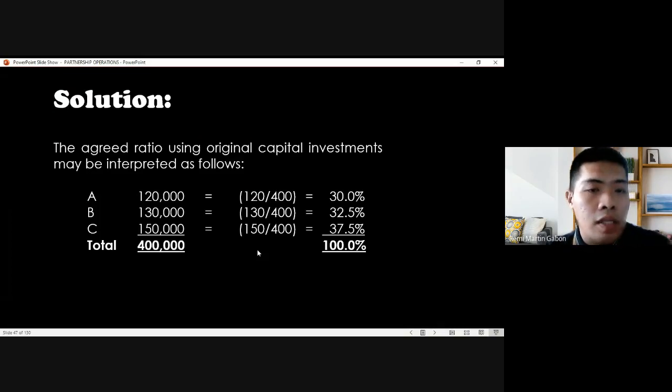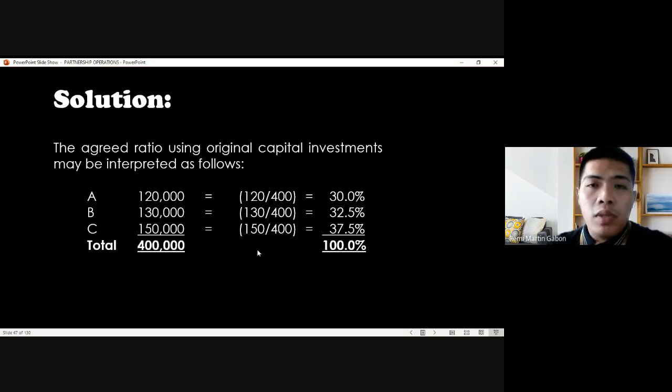The original capital investment totals 400,000. So we have 120 over 400, 130 over 400, and 150 over 400 respectively for A, B, and C. Or we can interpret it as 30% for A, 32.5% for B, and 37.5% for C, for a total of 100%. It should always be 100 based.